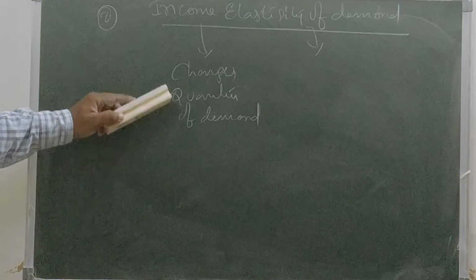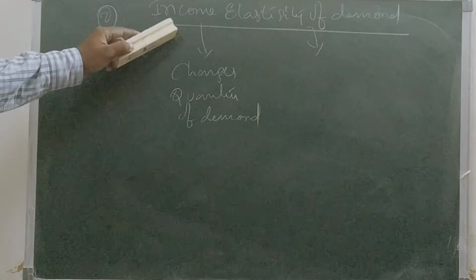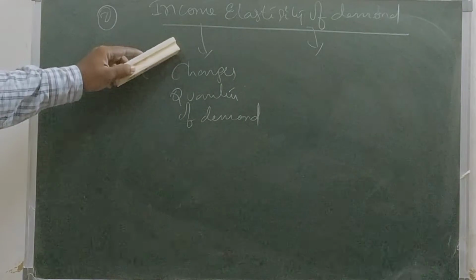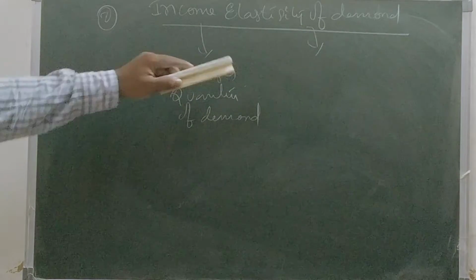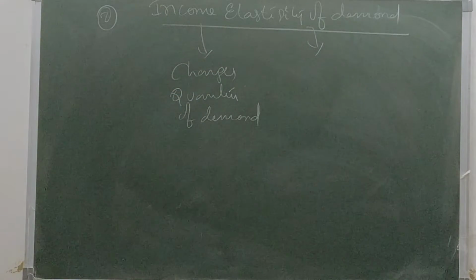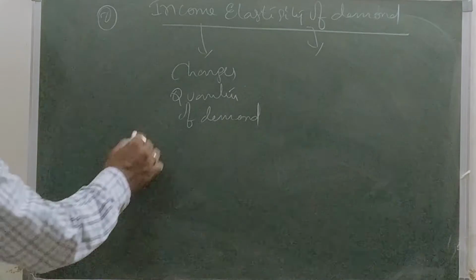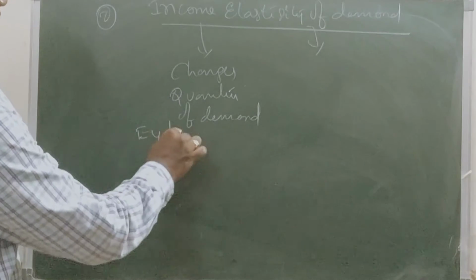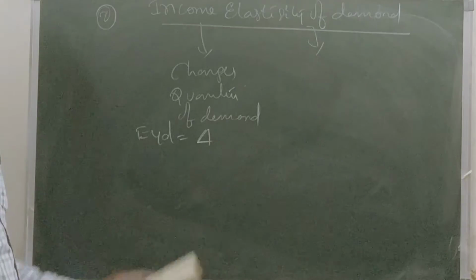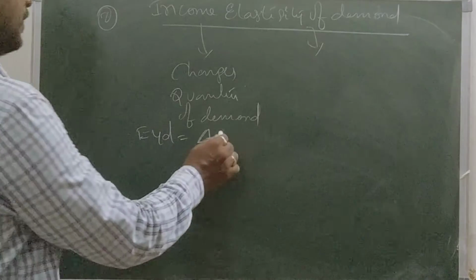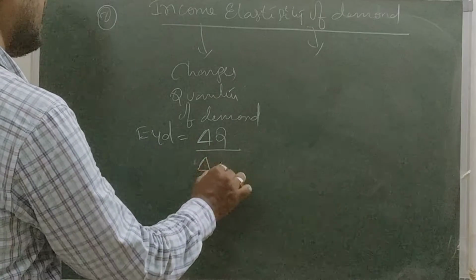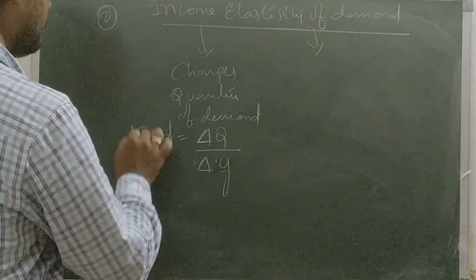Just remember the concept: changes in quantity demanded. It is called income elasticity of demand. So we follow one formula: EYD equals delta Q divided by delta Y. Just write down.